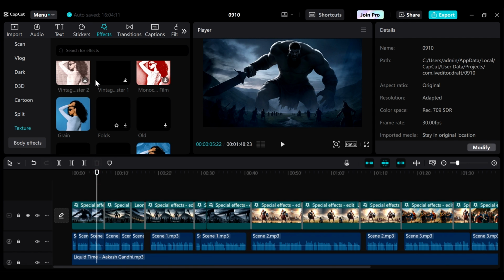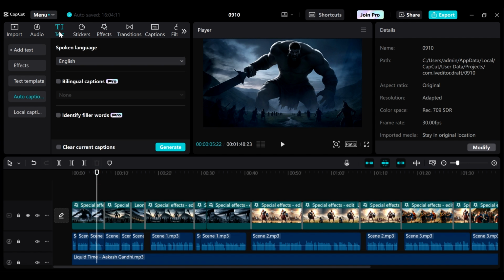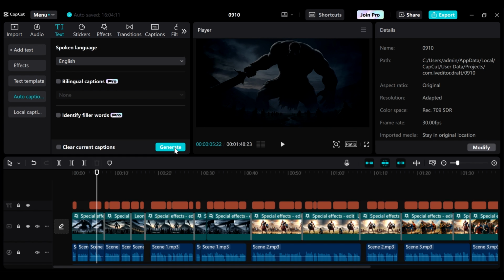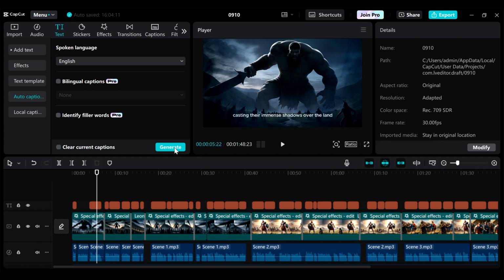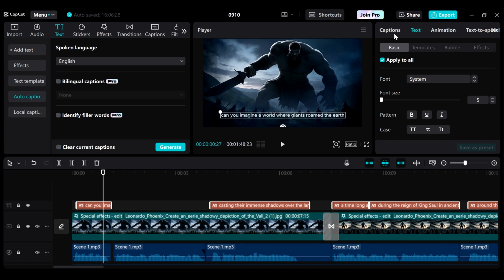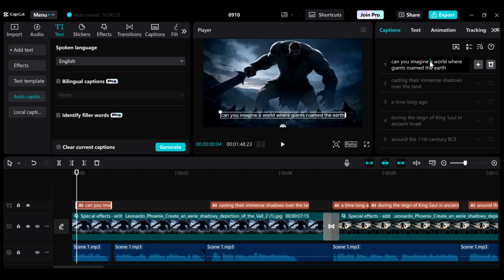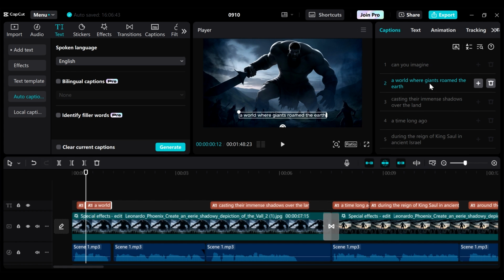Once you're done, we're also going to add some captions here. So just go to text, click on auto captions, click on generate captions, and the captions are going to be generated for you. Okay, so if you need to adjust them, you can just go to where it says captions here, and then you can look at whether you need to break some of the sentences so that you have at least one line just appearing in every different clip. Yeah, so you can do that.